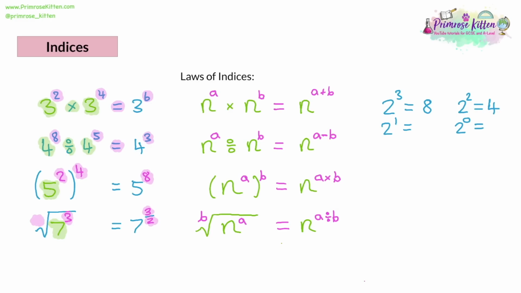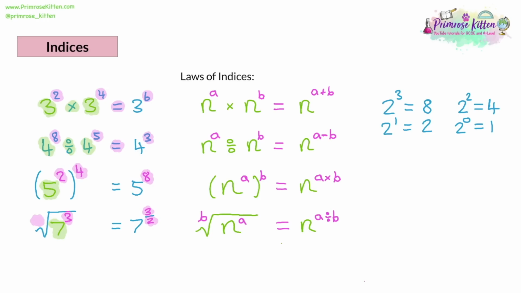How can we figure these out? Well, if you think about 2 to the power of 3 as 3 2's multiplied, and 2 to the power of 2 as 2 2's multiplied, then 2 to the power of 1 will be 1 2 multiplied. If you've got 1 2, you can't multiply it by anything, you've only got 1 2. So you can write down 2. Another piece of evidence for this is looking at the pattern. 8 divided by 2 is 4. 4 divided by 2 is 2. And then 2 divided by 2 is 1. So you can go through this pattern dividing by 2.